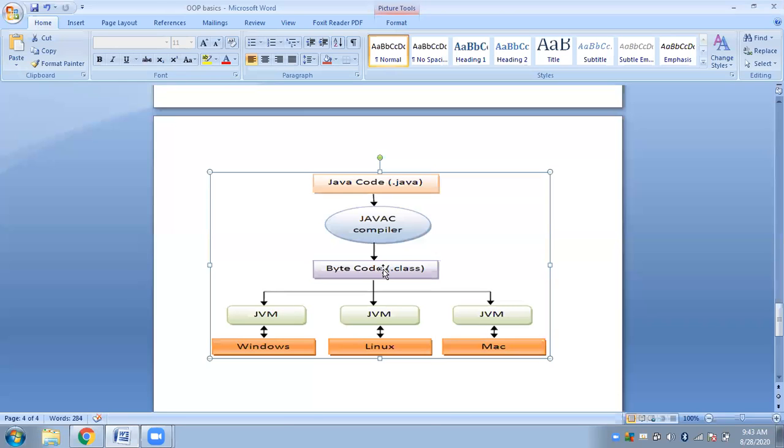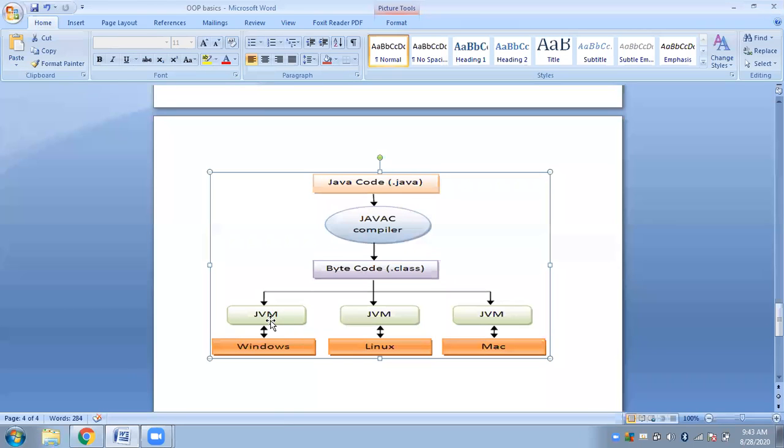Only once it is interpreted and completely translated to machine code is it ready for execution, and then it can execute. It can execute in the environment provided by the JVM. Fine, so that is the purpose of the JVM.